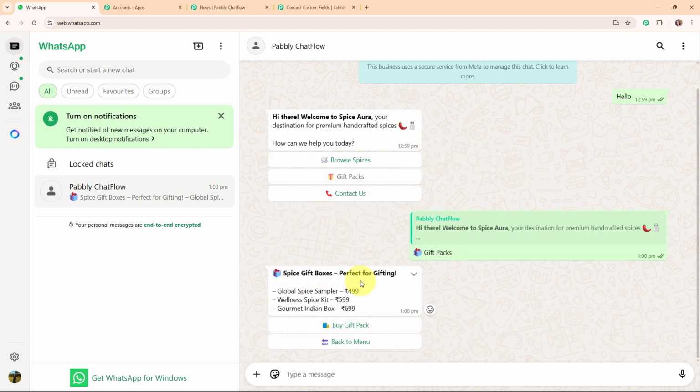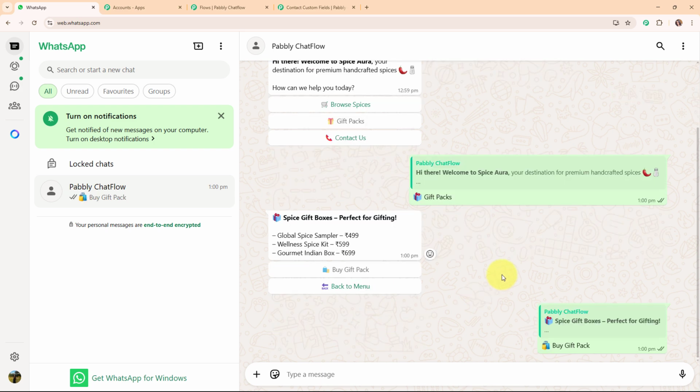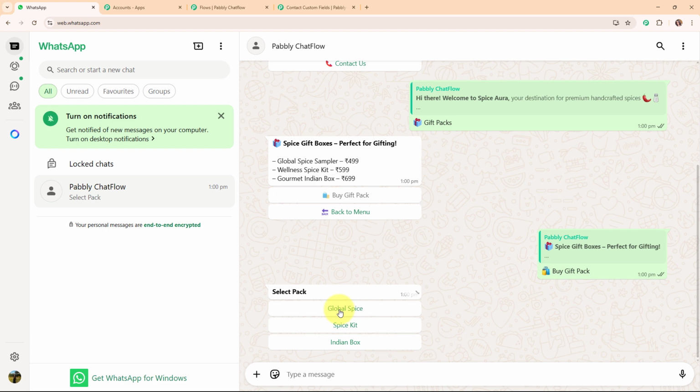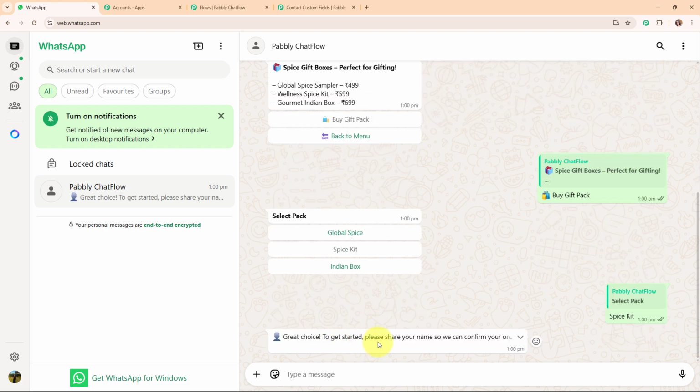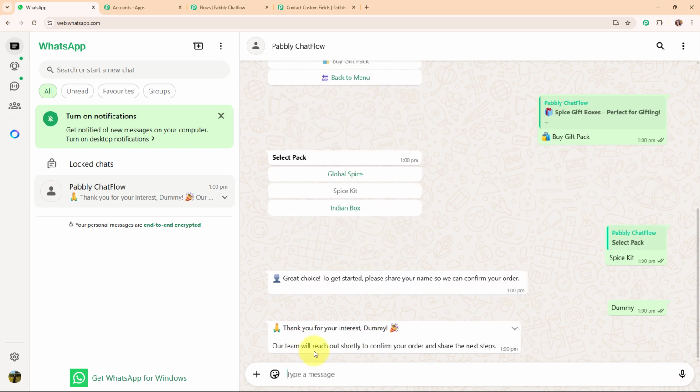And here you can see it says Spice gift boxes perfect for gifting, and these are the gift boxes available with their pricing. So I'm going to click on this buy gift pack, and then it is asking me to select the pack. So I'm going to select a random pack, and then it says great choice to get started. Please share your name so we can confirm the order. So I'm going to add the name as Dummy, and then it says thank you for your trust, Dummy. Our team will reach out shortly to confirm your order and share the next steps.